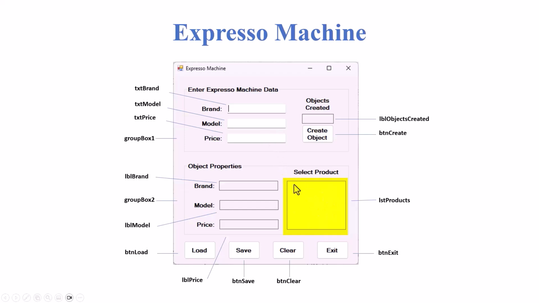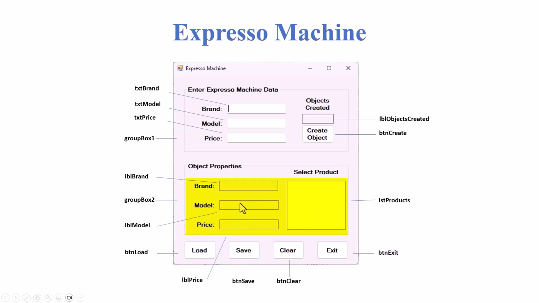So our objects will be sitting in a list, but our models will also be sitting in a selection area where we can click on them and go. And this is what will get loaded and saved to our file when we actually use it. When we click on something in the list products box, the brand, model, and price will show up in this area right here. So we can select anything we want and make it work. And lblBrand will be here, lblModel is sitting here, and lblPrice is sitting right down here.